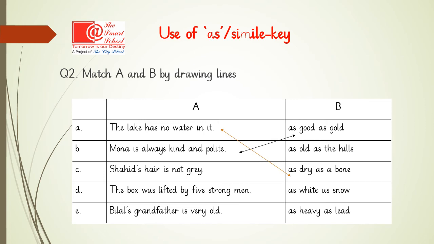Shahid's hair is not grey. If they're not grey, then they must be as white as snow. Well done. The box was lifted by 5 strong men. Must be very heavy. So it's as heavy as lead. Well done. Bilal's grandfather is very old. Yes, as old as the hills. Well done, guys. Well done.